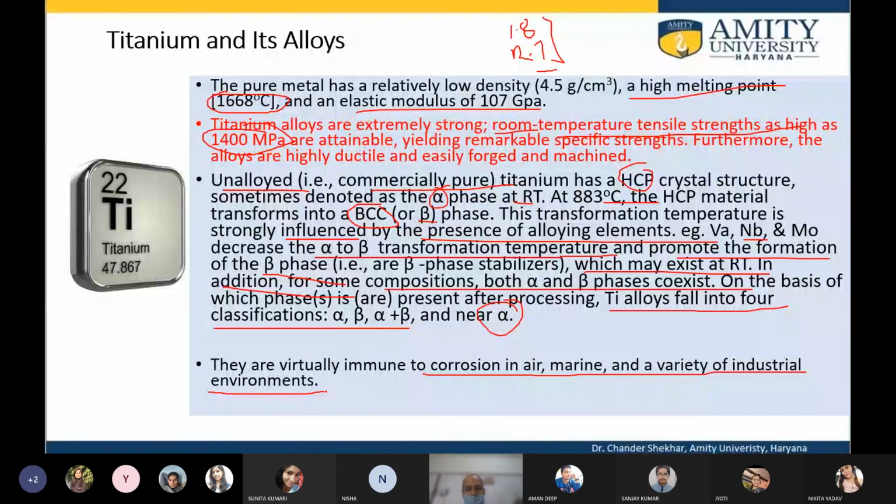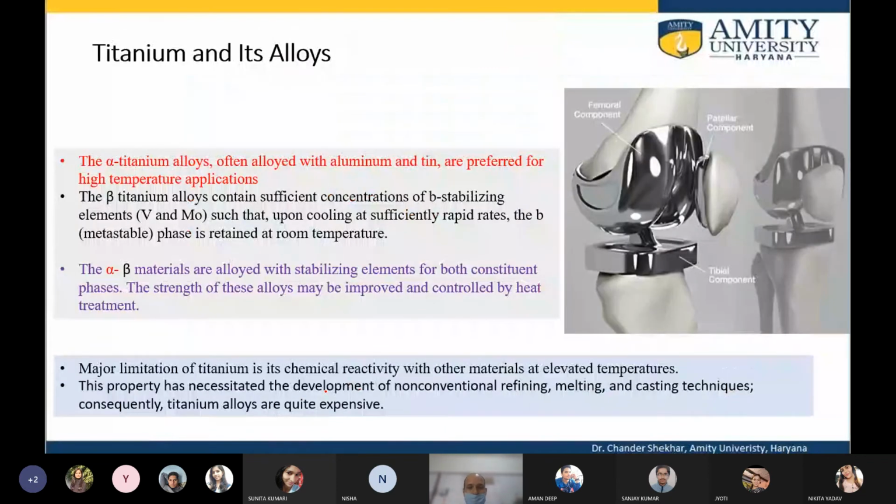Titanium has found various applications. One of the other important characteristics of titanium is that it is biocompatible. That means it doesn't produce any byproduct which is harmful for human health when the human body is exposed to this metal for a longer period of time. So that is the biocompatibility. And titanium, when alloyed with aluminum and tin, is preferred for high temperature applications.